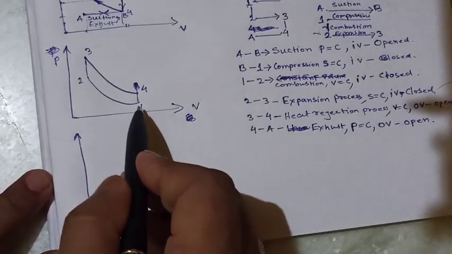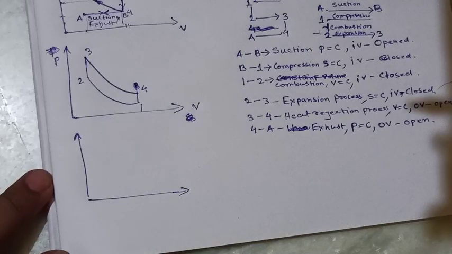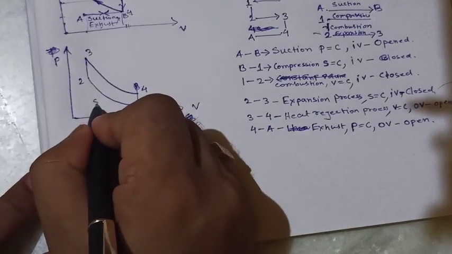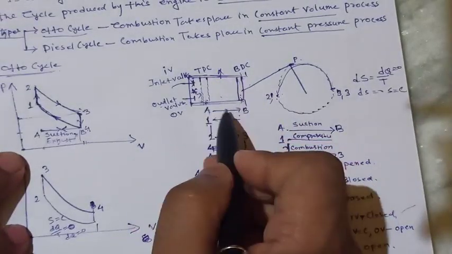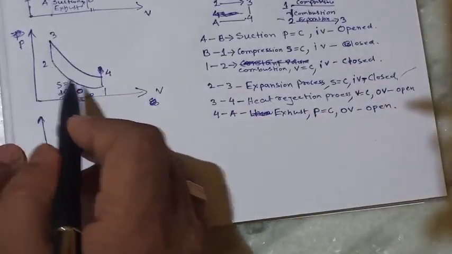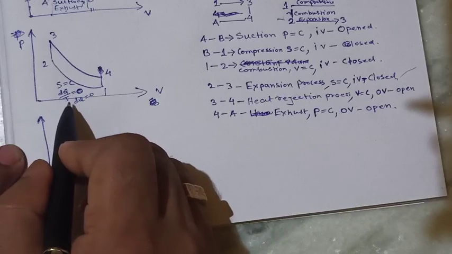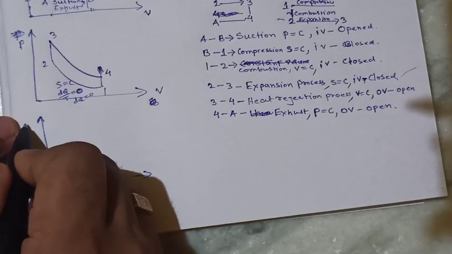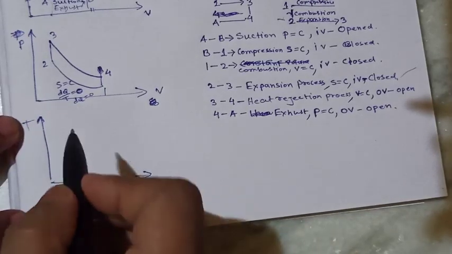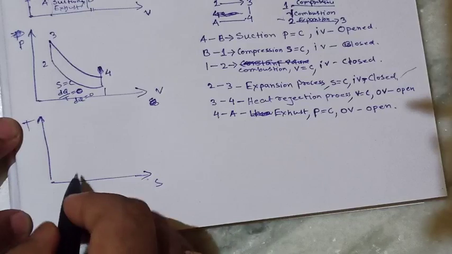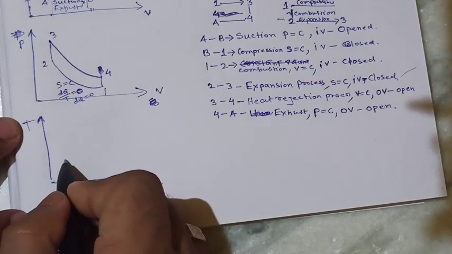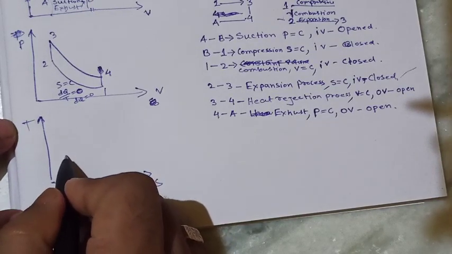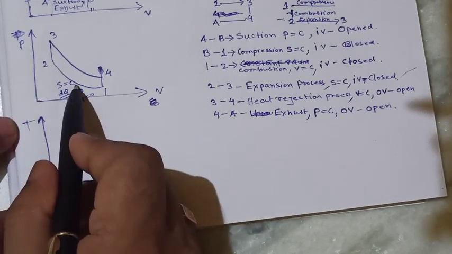As you know, this 1 to 2 is the adiabatic process, that is, the S constant process. As the cylinder is insulated, no heat is transferred. So the 1 to 2 process is adiabatic, and in this case, if this is T and this is S, you can see that S will be constant. So we have to draw this line where S is constant.